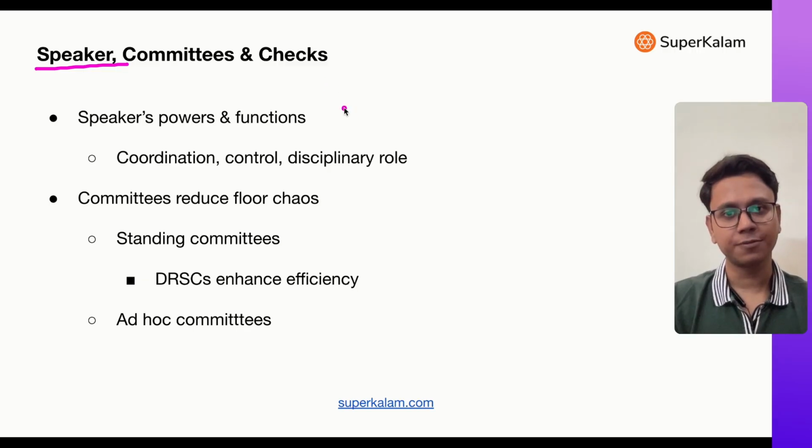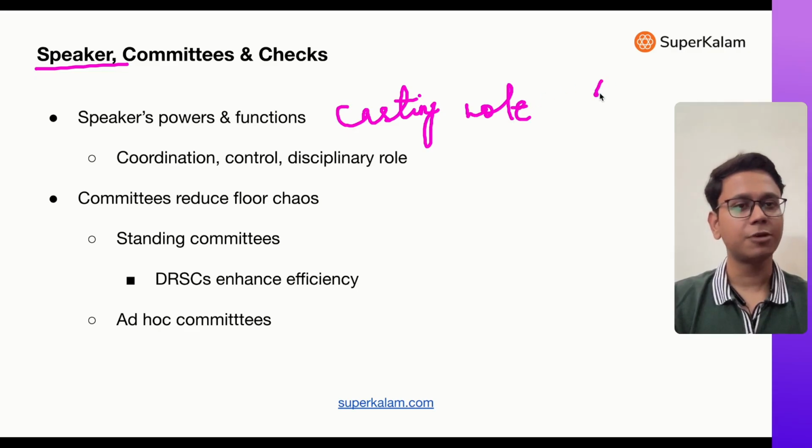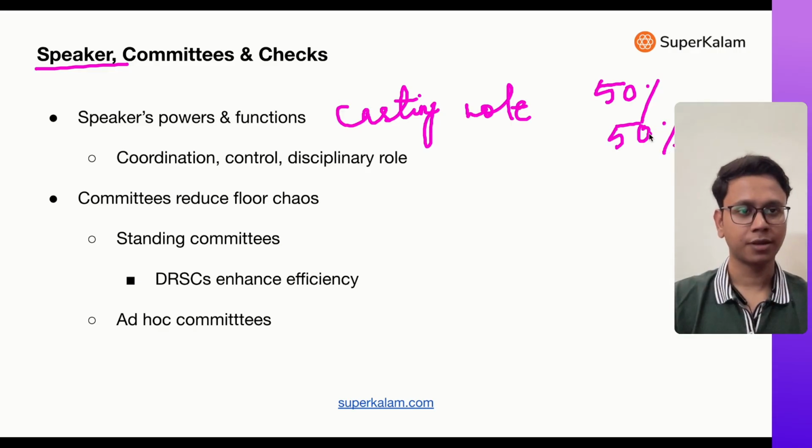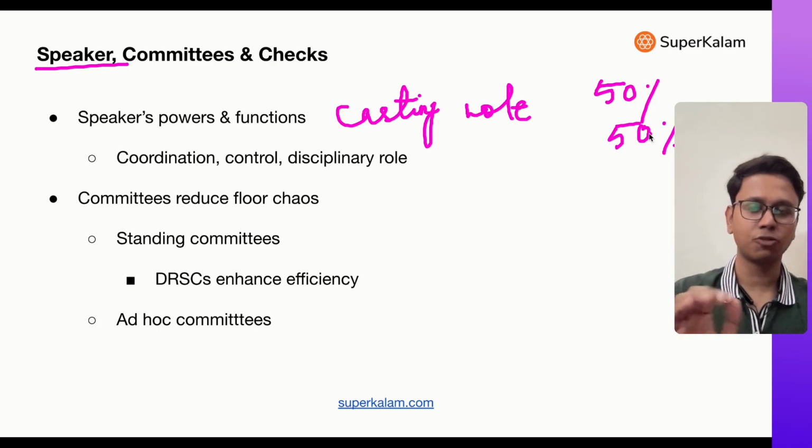What is a casting vote? Suppose on a particular bill the voting happens, and 50% of the people are in favor of the bill and 50% are against the bill. In that case, the speaker can vote, give us the casting vote, the ultimate vote. But he does not vote in the first instance. Only when there is a 50-50 tie, then he votes.